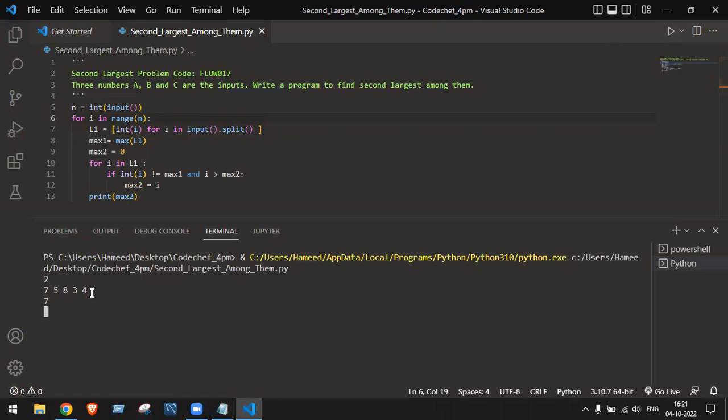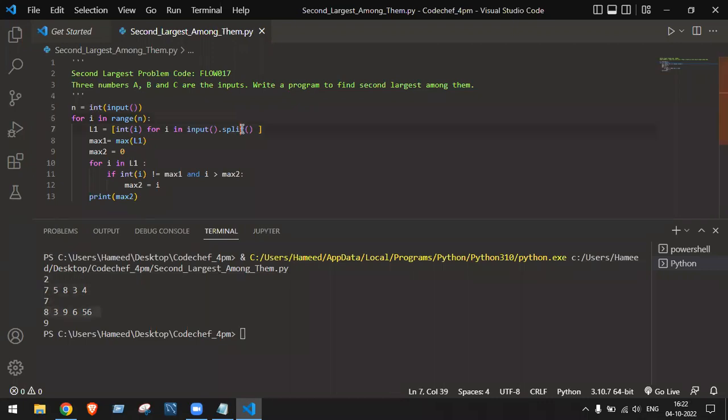One more time I can pass numbers, suppose 8, 3, 9, 6, 8, 56. What is the second largest number here again? Yeah, be fast in the chat box. What is the second largest number? Yeah, 9. See, when I'm typing 1, I am able to pass the input only 1 time. When I'm passing 2, I can provide the input 2 times.